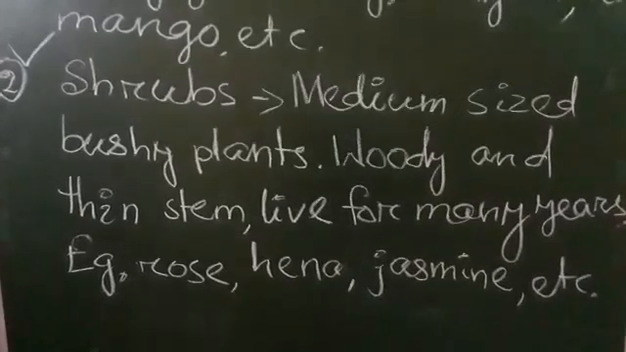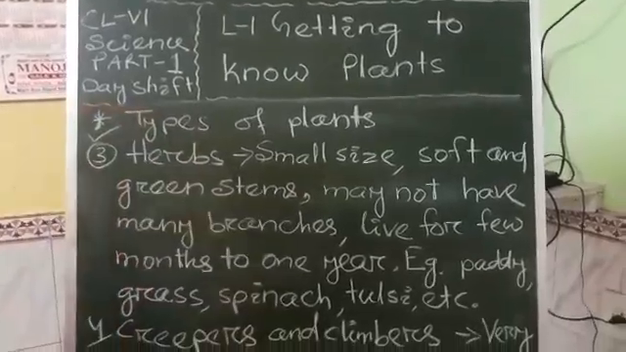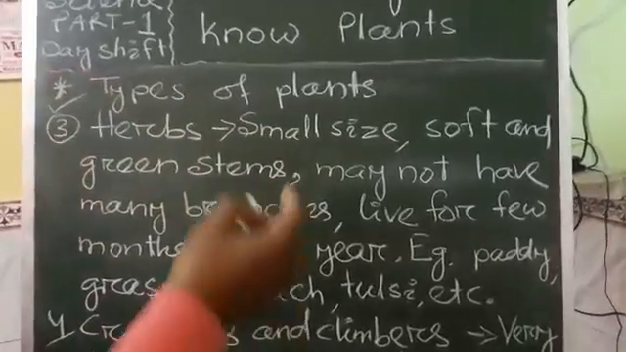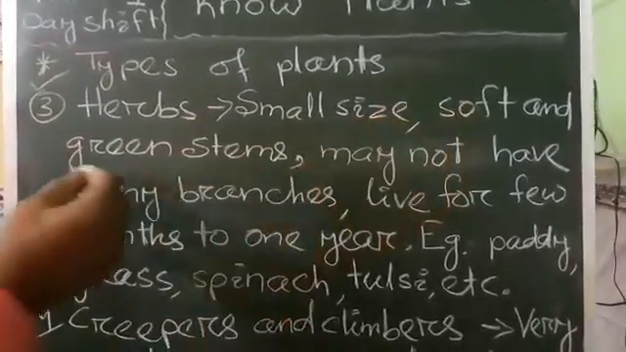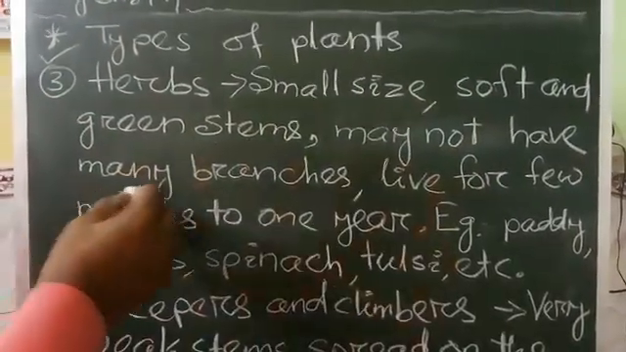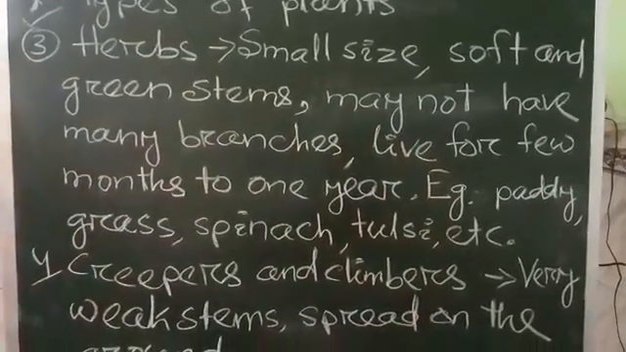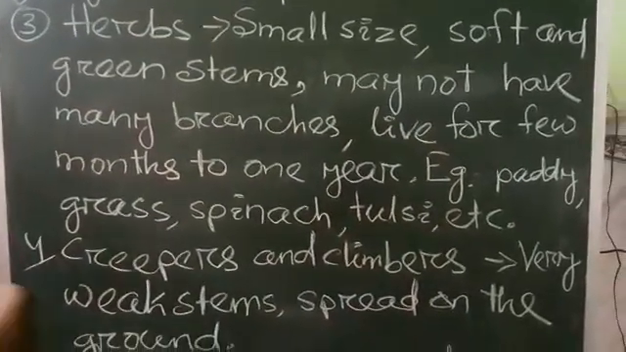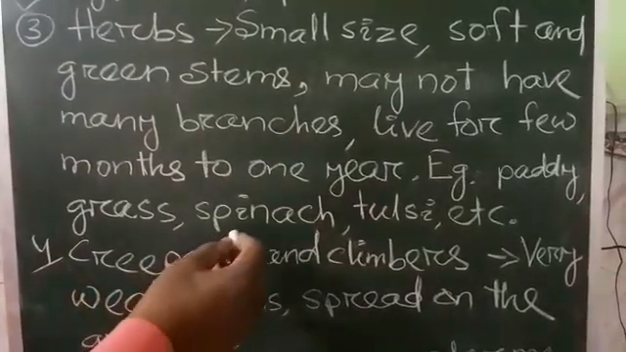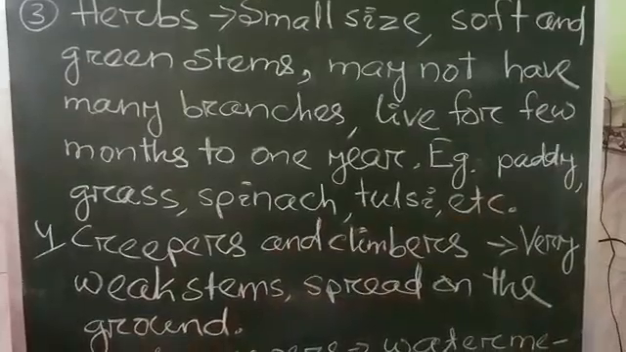Okay. Next type of plants, that is the herbs. Herbs are small in size, with soft and green stems. They may not have many branches and live for a few months to 1 year. For example, paddy, grass, spinach, that is your palak, tulsi, coriander, that is dhania, etc.